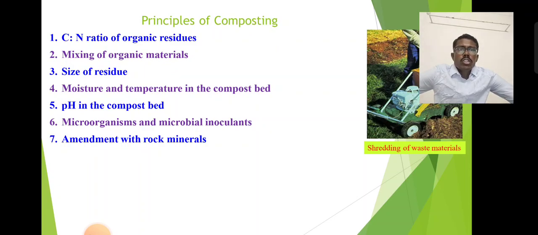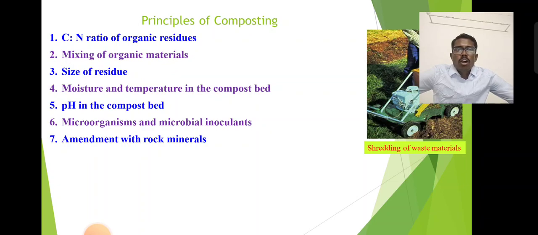Next one is moisture and temperature in the compost beds. For aerobic composting, we have to maintain the moisture and temperature regularly. If they get too hot or too crowded, aeration is not possible. Next is the pH of the compost bed. Microorganisms such as microbial alkalines are applied to the compost bed. They are released in the compost bed for better and quicker decomposition, enriching the fertility of the compost.